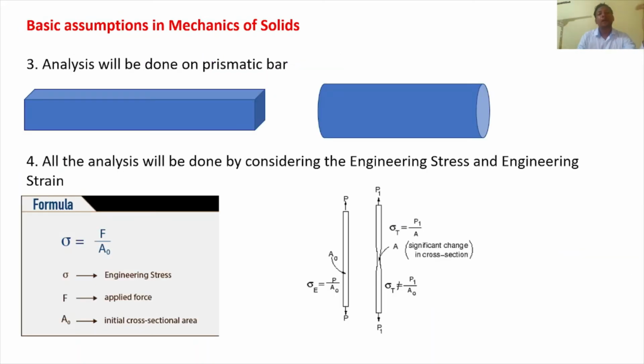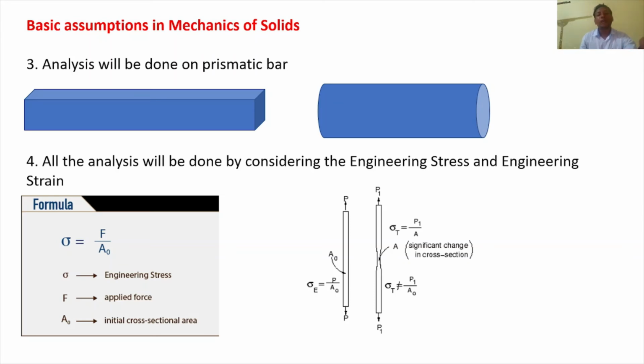The next thing is that whatever components you are choosing will be prismatic. So what is the meaning of a prismatic bar? A prismatic bar means the cross section is not going to change. If you consider any cross section, every time the cross-sectional area will be the same. There will be no change in the bar. If you consider a point here, the area will be the same, and at this point also the area will be the same. At any point in this part, the cross-sectional area will be the same. That is the prismatic bar.